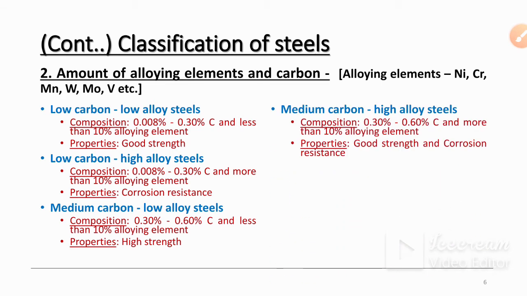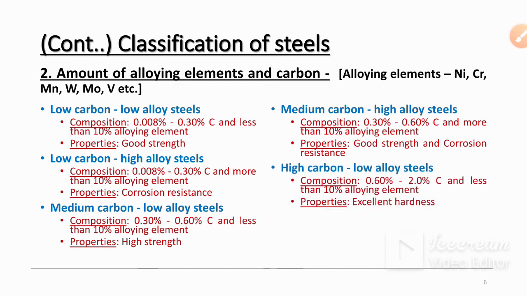Then medium carbon high alloy steel. Okay, now the medium carbon percentage is the same and the alloying element percentage is increased. So the same percent of carbon, more than 10% of alloying element. So good strength and corrosion resistance. If you want good strength and high corrosion resistance, then you can use medium carbon and high alloy steels.